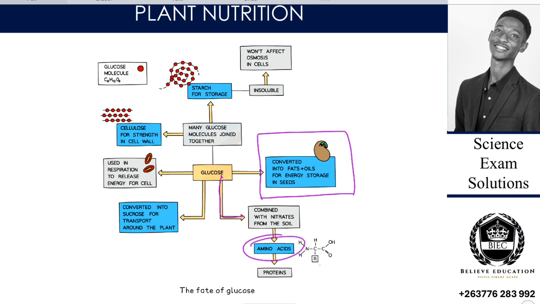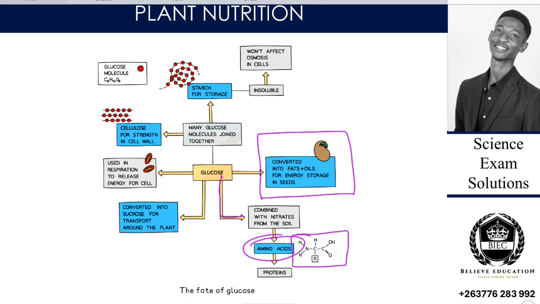So this is the structure for amino acid, which I think we talked about when we talked about the molecules found in biology, which are biological molecules. We also talk about amino acids and their structure.